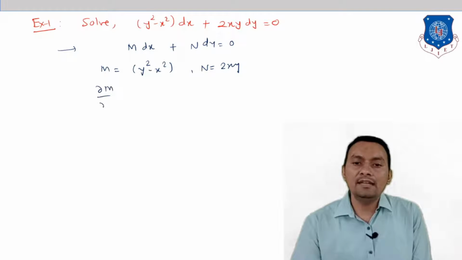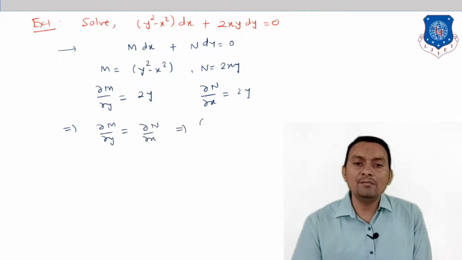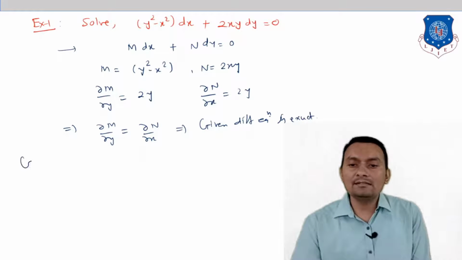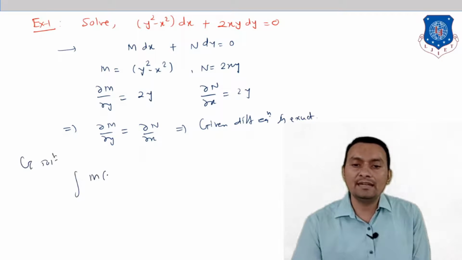But when I find del M by del y, I get 2y, and del N by del x, that is also 2y. So from this we can observe that both are the same. That means del M by del y is the same as del N by del x. What does it mean? It means the given differential equation is exact.